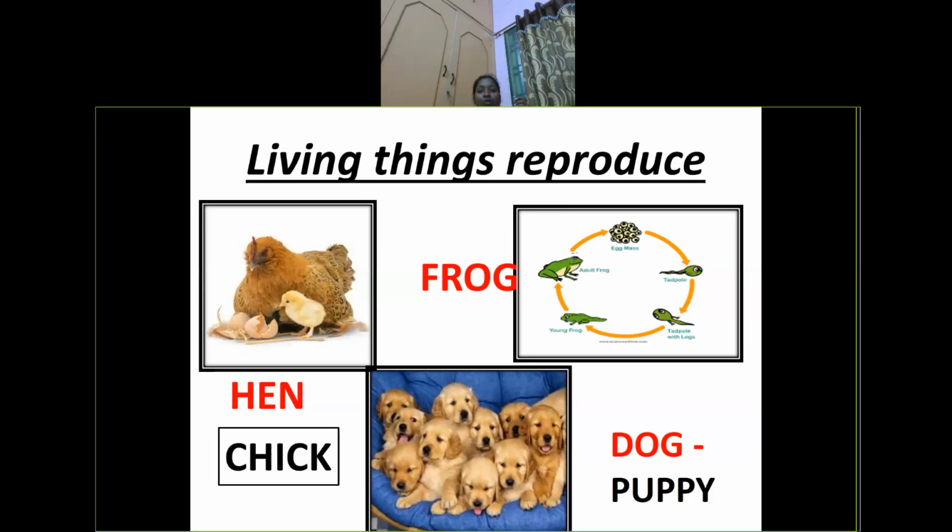Isn't it? I hope you all have understood this lesson. What are living things and what are non-living things? Living things can move, breathe, feel, reproduce. There are many things. But opposite to this, non-living things do not breathe, do not move, do not grow, do not reproduce, and do not have feelings. So this lesson about living things and non-living things is over.